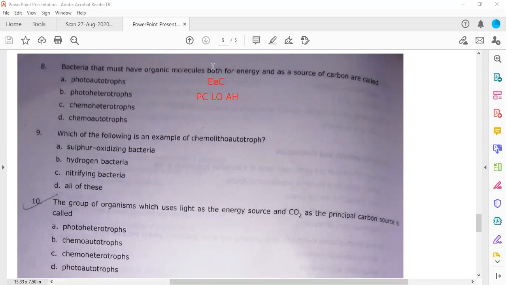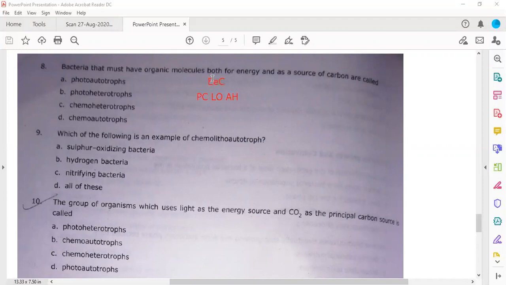I told you this, that whenever these names come, chemo, litho, autotroph, for example, the order will remain capital E, small e, C. So capital E for the light source, small e for the electron source, and capital C for the carbon source. Okay. So then you need to split each word into two.